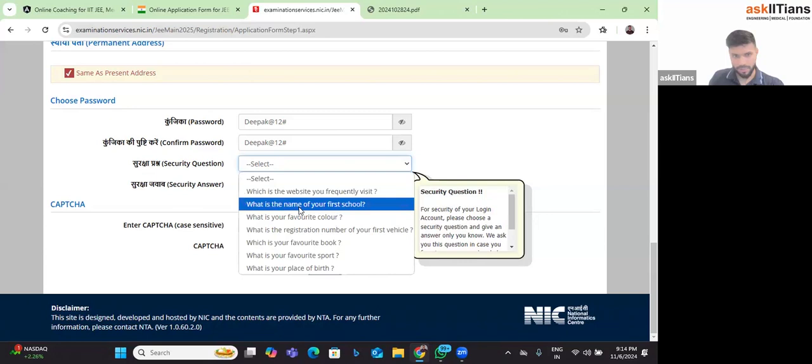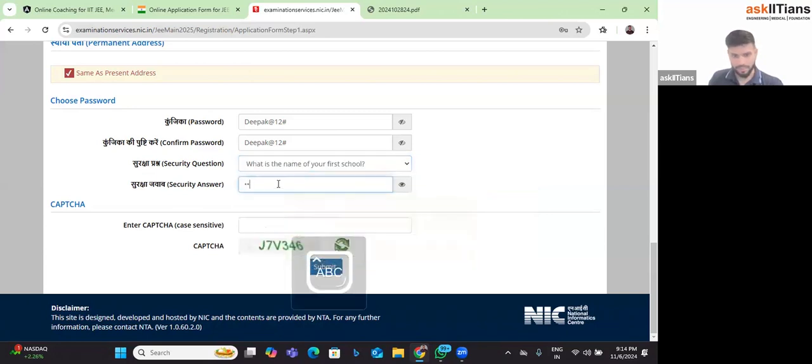And also a security question. Generally we are not bothered about this one much, but you have to know this, because before coming to the forgot password portion, they will ask you this. They will ask what is your security question and what is the answer. So just fill all of these details and take a screenshot. Simple. Once you fill it, take a screenshot and save it on your desktop, so it will always be saved, right?